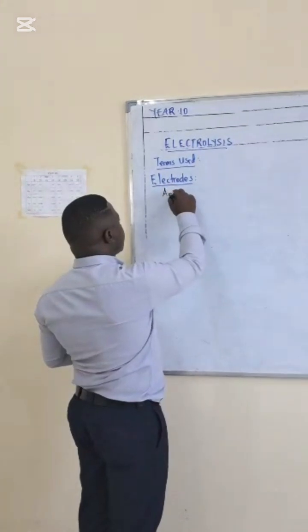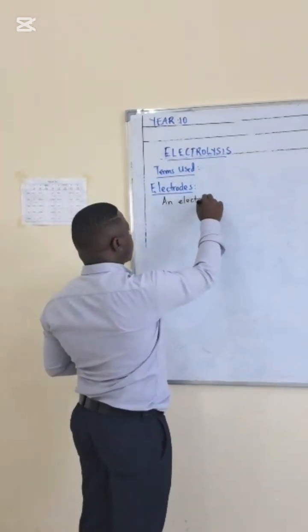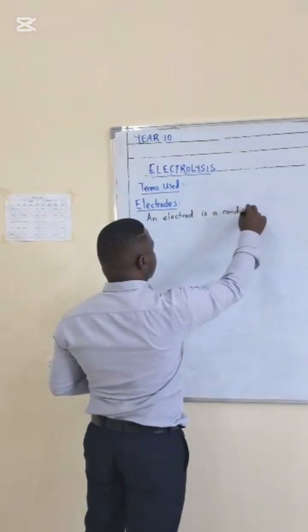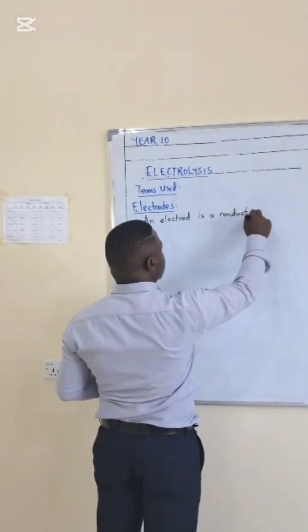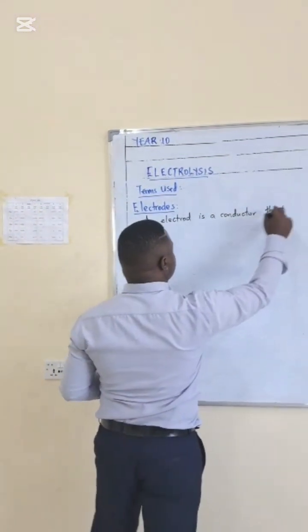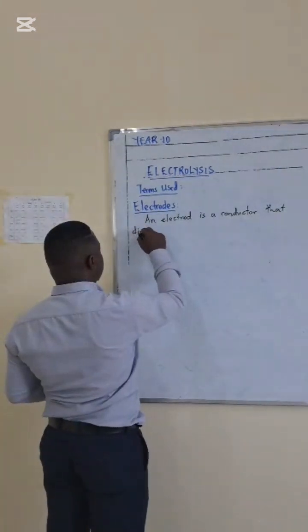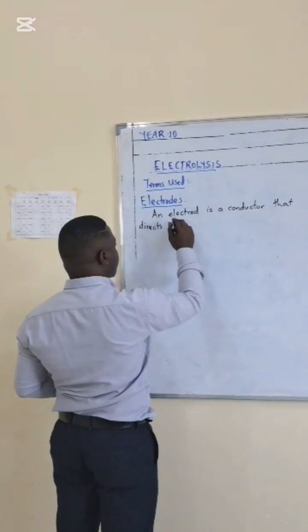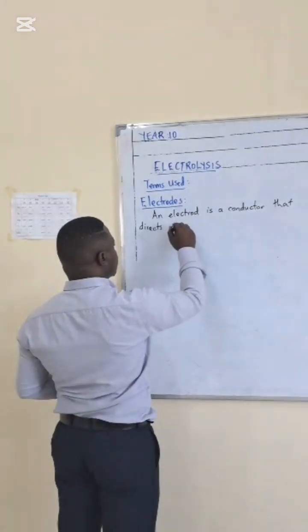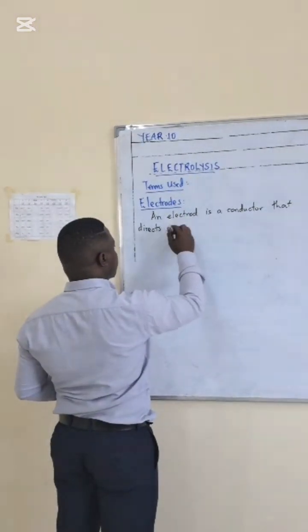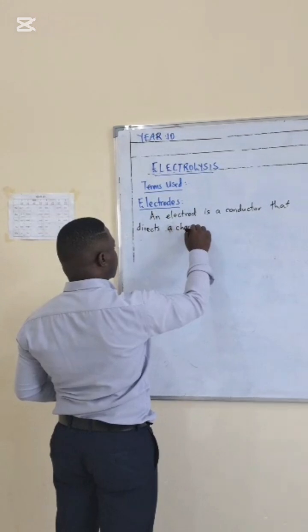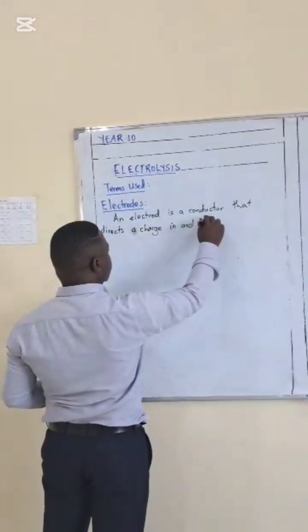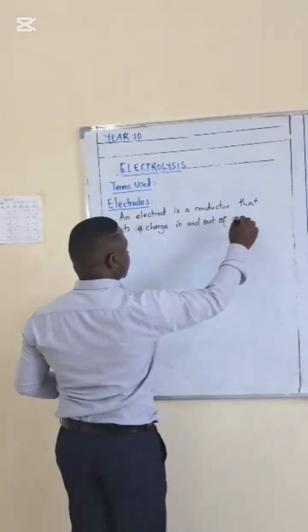We should know that an electrode is a conductor that directs charges or ions in and out of an electrode.